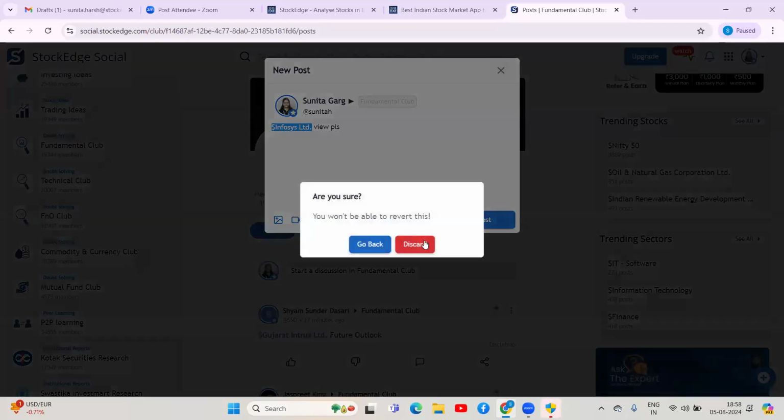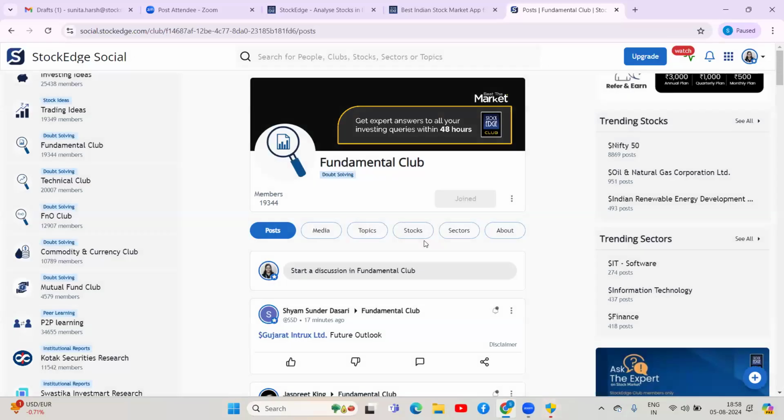But next, you have made a question, you have made a post here. As you can see, Mr. Shyam Sundar Desari has posted Gujarat Intertex Future Outlook. So this is his question. He has posted it 17 minutes back. As we can see on the page here, whatever question you post in the fundamental group, the replies are made within a maximum of 48 hours.